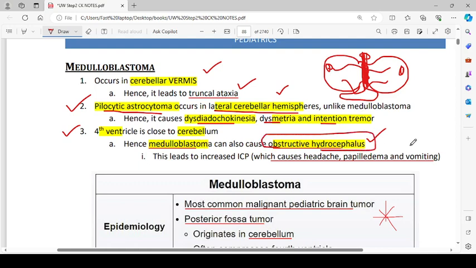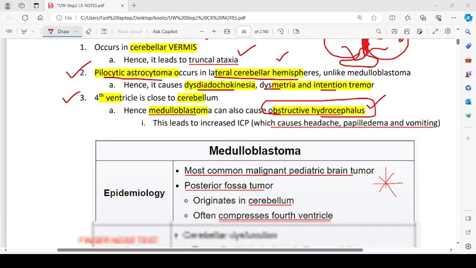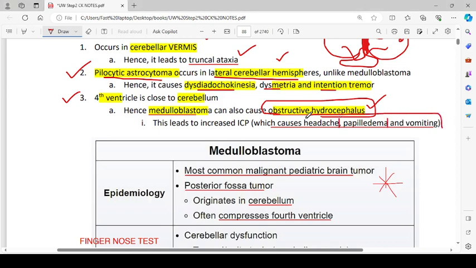Obstructive hydrocephalus is the one in which the ventricular system is not connecting with the CSF in the subarachnoid space, because you know that the ventricular system is connected with the subarachnoid system. So if there is obstruction between the two systems, then we call it obstructive hydrocephalus. This leads to increased intracranial pressure, which causes headache, papilledema, and vomiting.